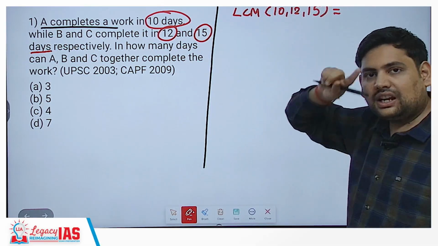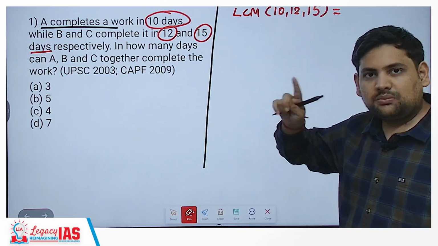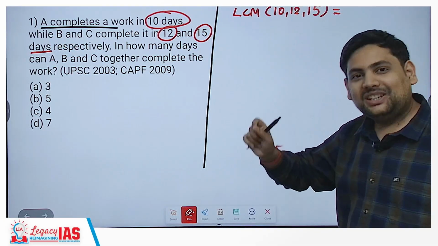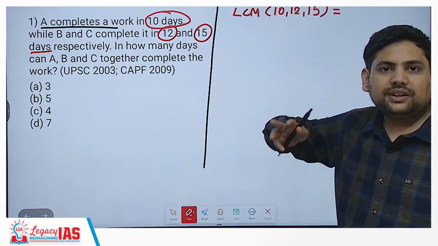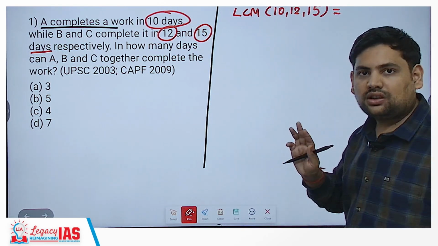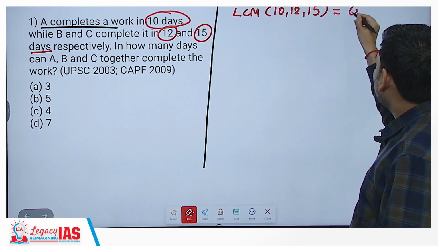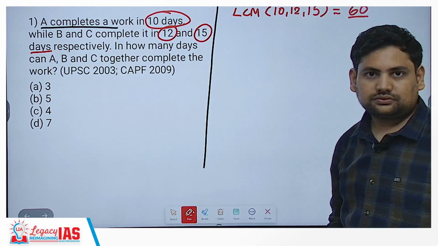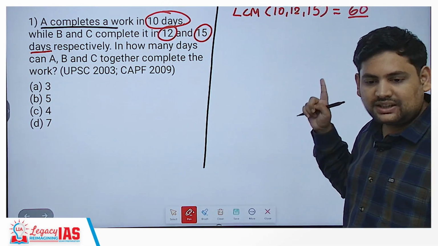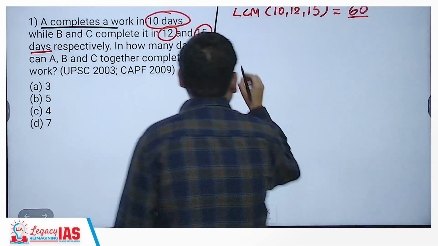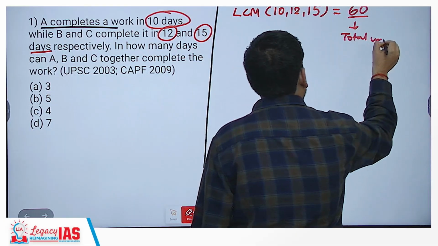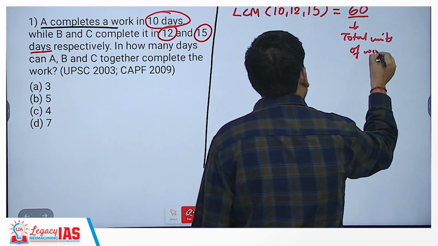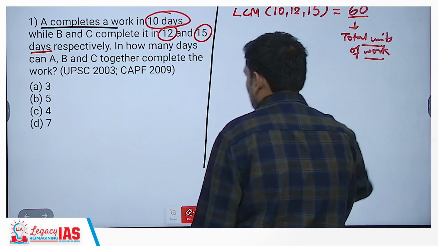So you take the largest number, take its multiples, and when you divide it by the other two numbers, if it is completely divisible, take that as your LCM. So here LCM would be 60. Now, once the LCM becomes 60, you take this 60 to be the total units of work. So total unit of work is 60.